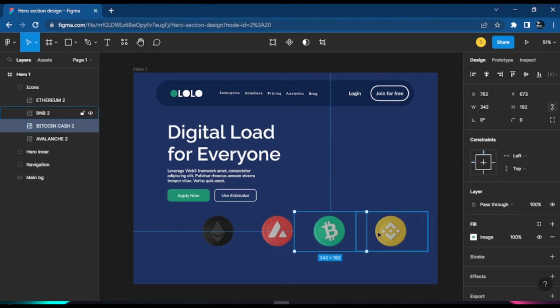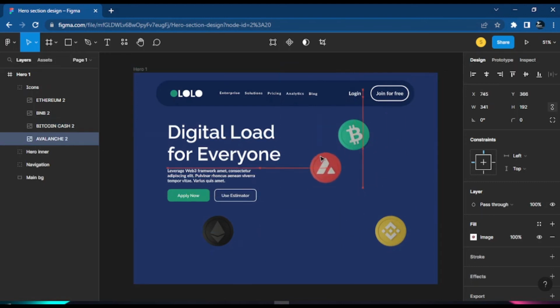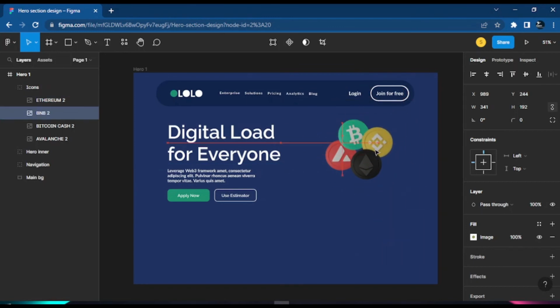Make we say we want to start with the Bitcoin, right? So what I want is to get this Bitcoin icon for like here. I go arrange them like this. And then make we carry this one come put for here. Okay. So I just want to arrange them like this, make it stand. And make we carry the Ethereum, make we put that one safe. I like this Ethereum. Very, very nice color. And then we could carry this Binance. And we could just say, okay, we want to make the Binance day somehow, make the Binance day like here. Like if you see them, you will not say it's Binance. So we could make it like this.